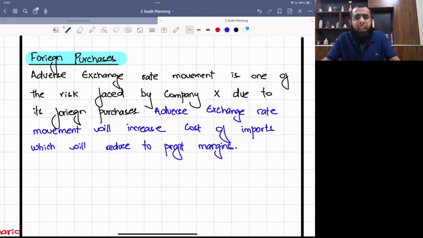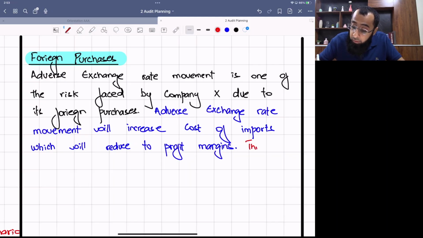Let's think about scale of the risk. Anything in the scenario, that can be that profit margins have already declined this year. You need to calculate it. Or that scale of the risk is that company is not using any hedging technique or any forward exchange contract to manage this risk.